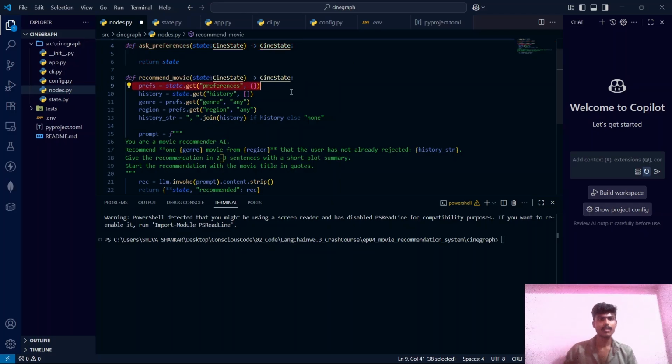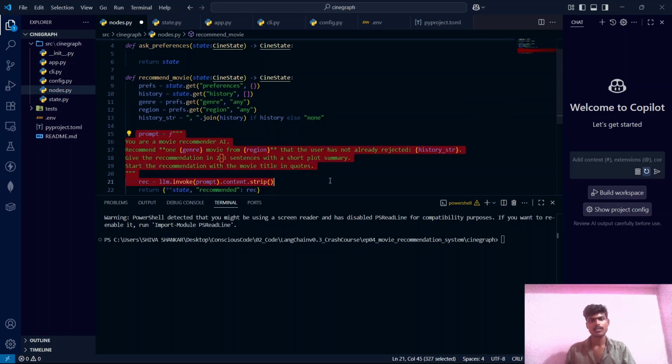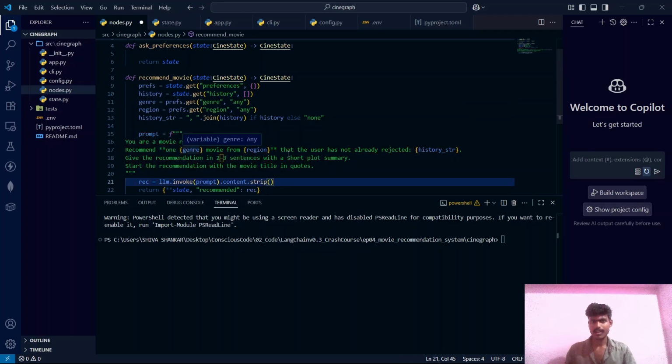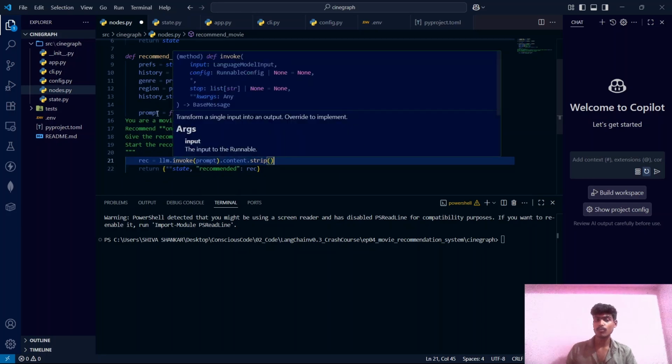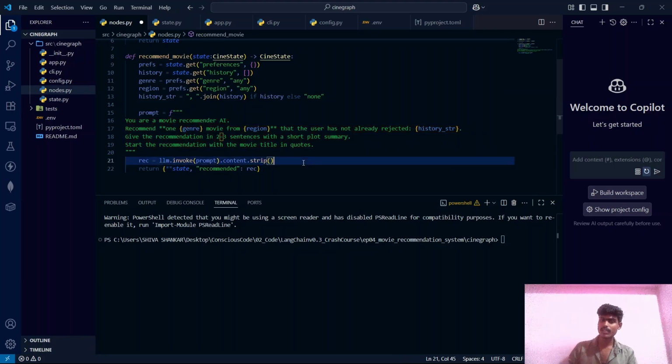The recommend movie node will set the preferences as action movie in Hollywood, and then a prompt will be constructed based on the genre given as action and the region as Hollywood. Since there is no history, this will be empty, and then the LLM will be invoked with this constructed prompt. The LLM will return a random Hollywood action movie, and those movie details are saved into this REC variable. Then inside the recommended property of this CineState class, this randomly generated Hollywood action movie will be saved. So the state got updated, and inside this state there is a recommended property containing the latest LLM generated Hollywood action movie.